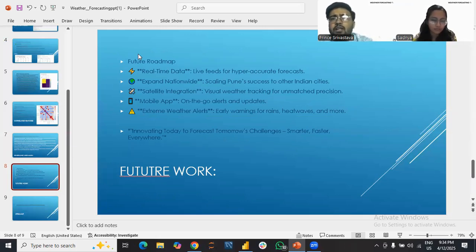And after that, we would also like to enable a mobile app or something similar, where we can get real-time updates through notifications or emails as well. If there is a certain condition, like a heat stroke, heat wave, or rainy cloud that is going to happen in the upcoming days, we can get real-time data beforehand and plan ourselves according to the predictions.